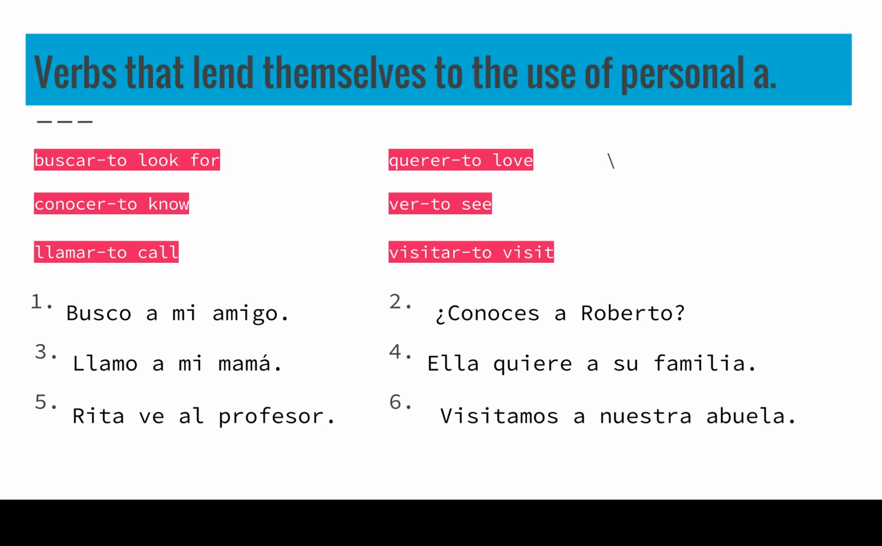6. We visit our grandmother. Visitamos a nuestra abuela. So I could go through here and I could ask those verb whom questions. I look for whom? My friend. Number 2. Do you know whom? Robert. 3. I call whom? My mom. 4. She loves whom? Her family. 5. Rita sees whom? The teacher. 6. We visit whom? Our grandmother. So that's proof you can have your personal a and it's correct. Good deal.